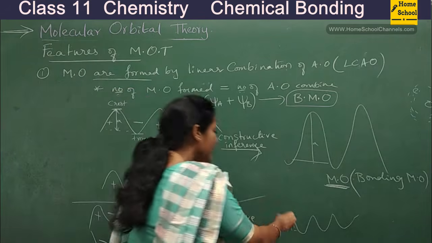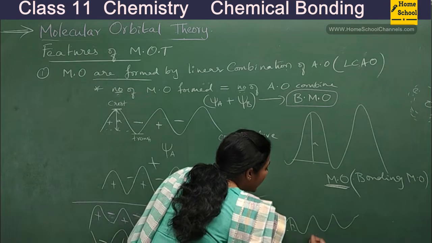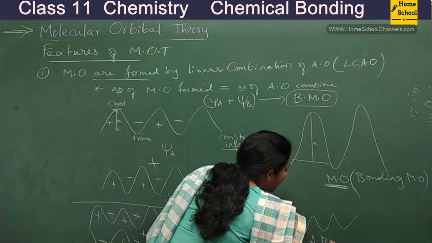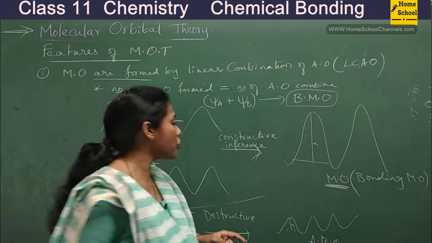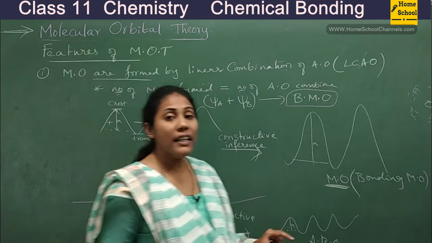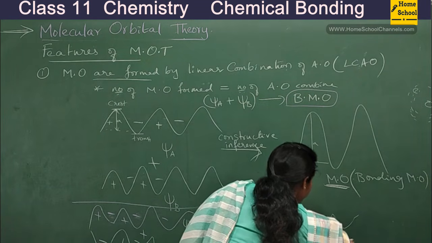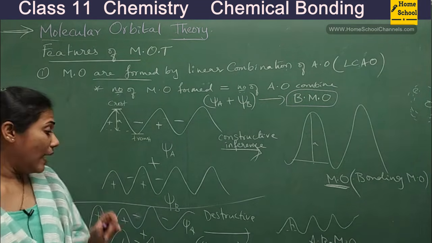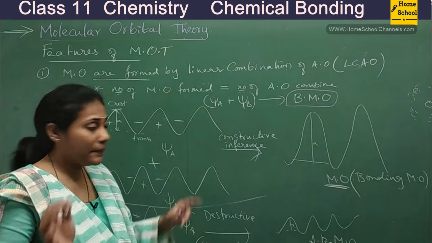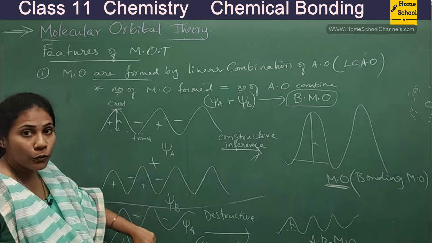Okay, so this is a molecular orbital which we call the anti-bonding molecular orbital. In short we will call it ABMO, that means anti-bonding molecular orbital. Okay, so hope I'm clear with what I'm telling you. So two waves can combine in two ways.